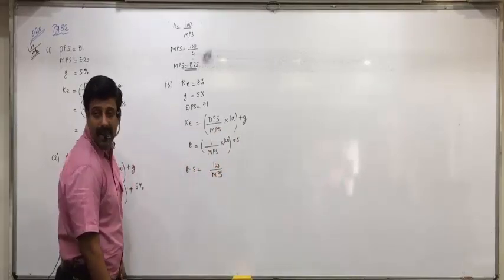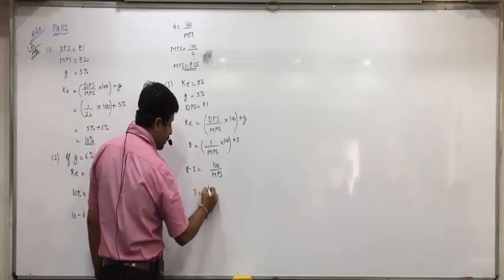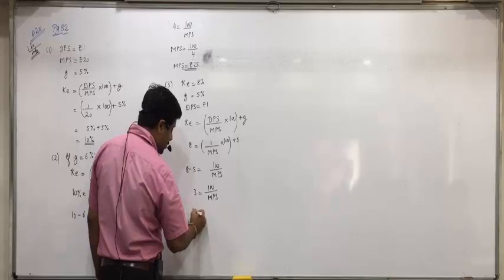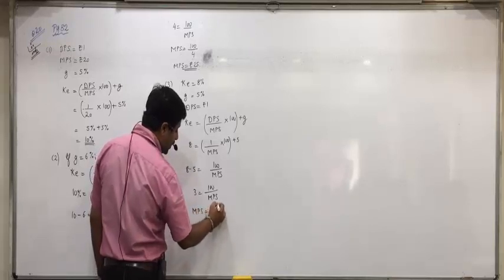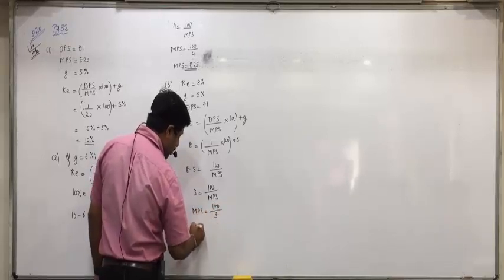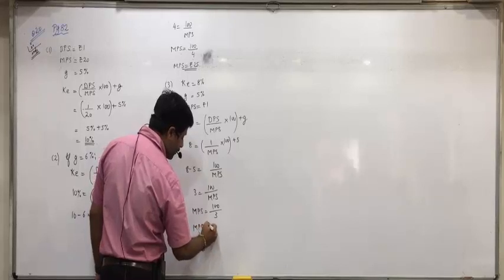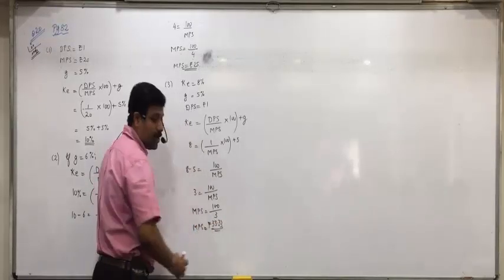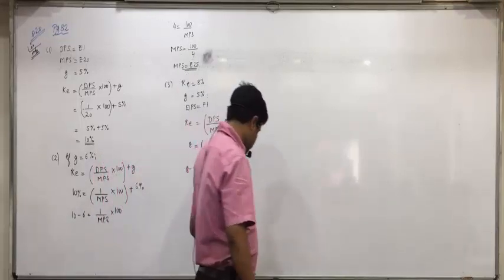So 8 minus 5, that is 3, is equal to 100 upon MPS. So MPS will be equal to 100 divided by 3, that is 33.33. Is everyone of you clear with this?